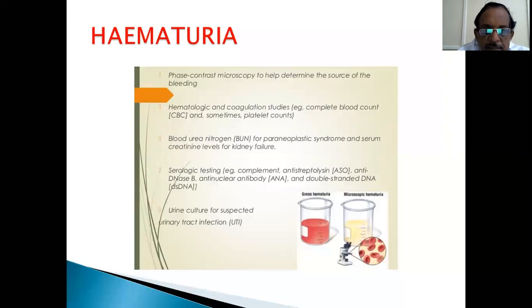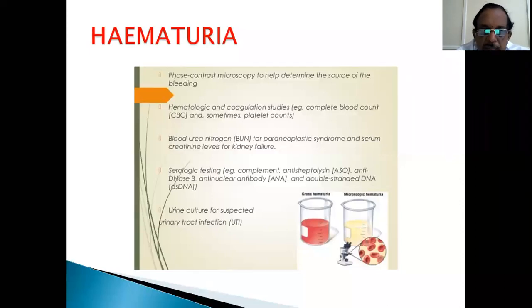Hematologic and coagulation studies are needed, as I said, because patients taking anticoagulants like clopidogrel and other drugs can have hematuria. So you have to take a complete blood count to rule out leukemias and other things, and sometimes the platelet count is decreased, producing bleeding. So CBC workup and coagulation studies are important. Blood urea nitrogen for paraneoplastic syndromes and serum creatinine levels for kidney failure have to be measured.